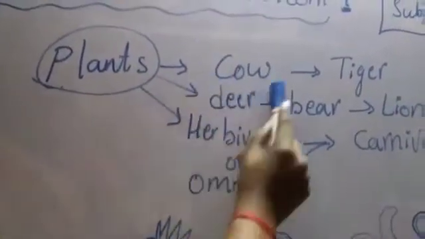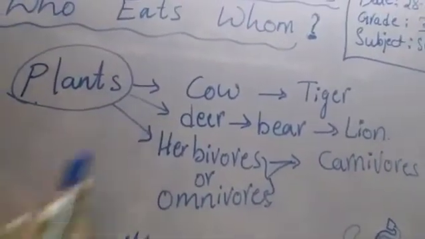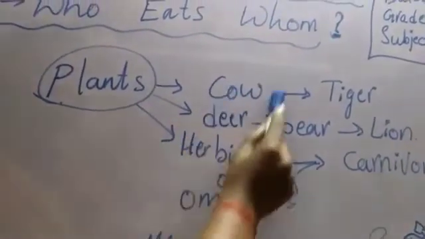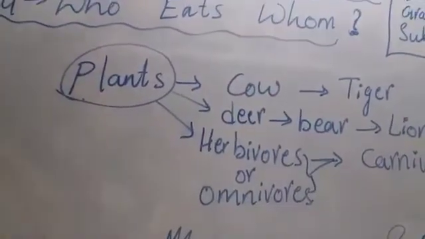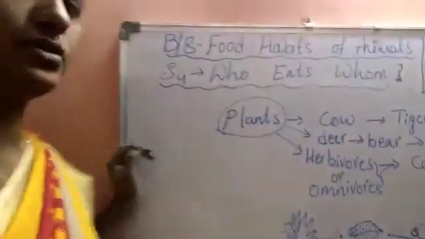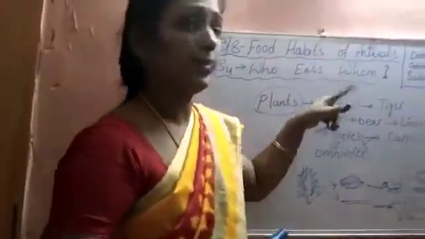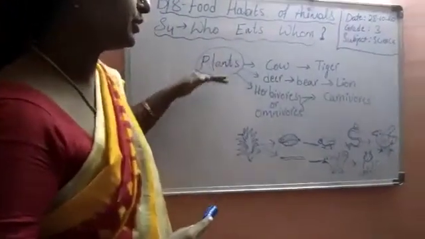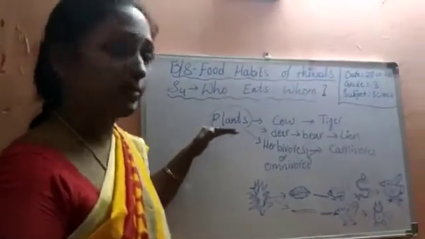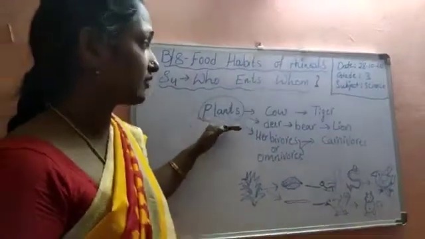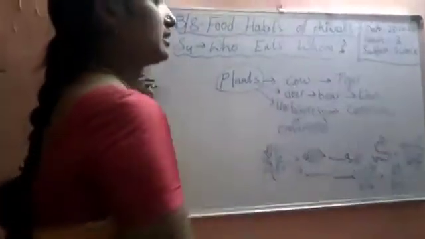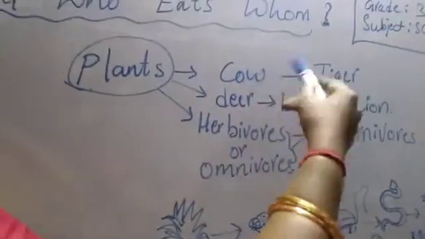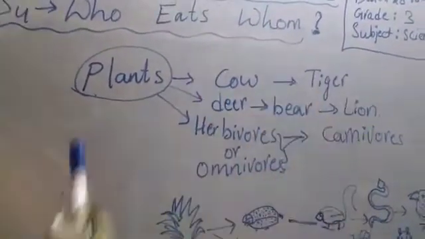And if no animals are eaten by any of the other large animals, what happens? There will be more and more animals in the jungle. So it should be balanced. What happens when these plants have to be reduced in number? They have to be balanced in nature. So these are food for some of the animals. Then the small animals are food for the other large animals.